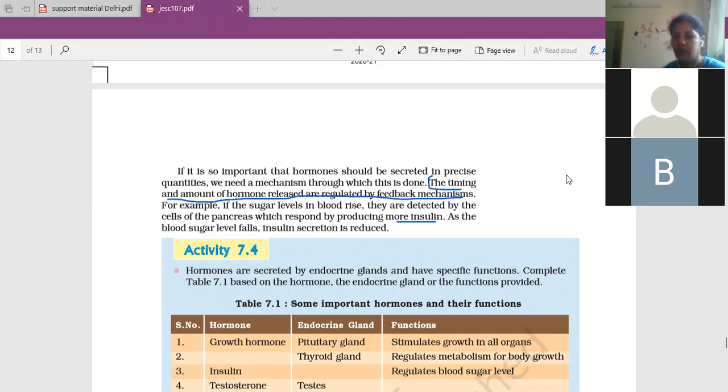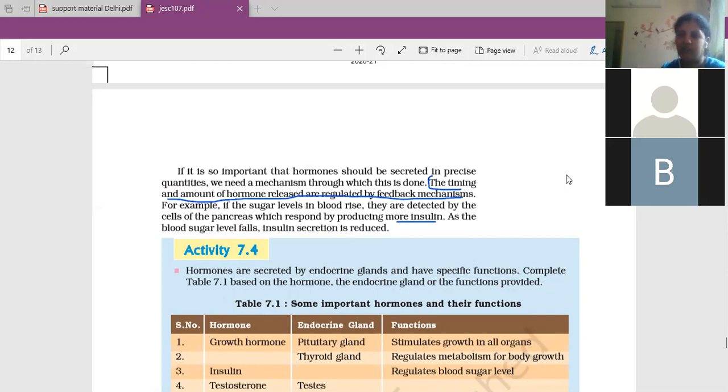Clear? Now the second part: if there is still more sugar there, what will it do? It will store it in the form of glycogen. So these are the different methods by which the amount of sugar in the blood keeps on decreasing. Now when it comes to the actual limited level, what happens at that time?